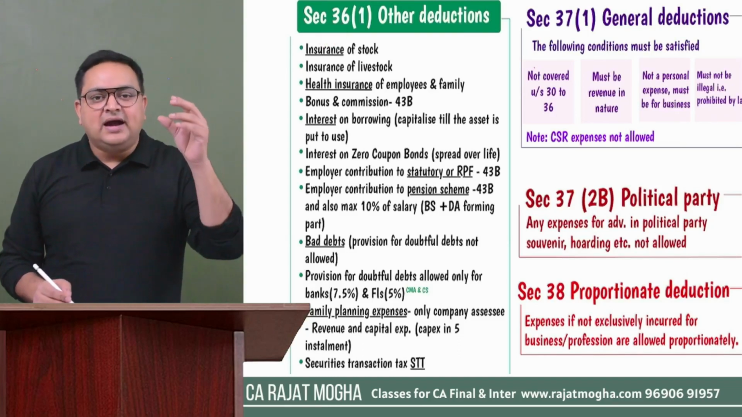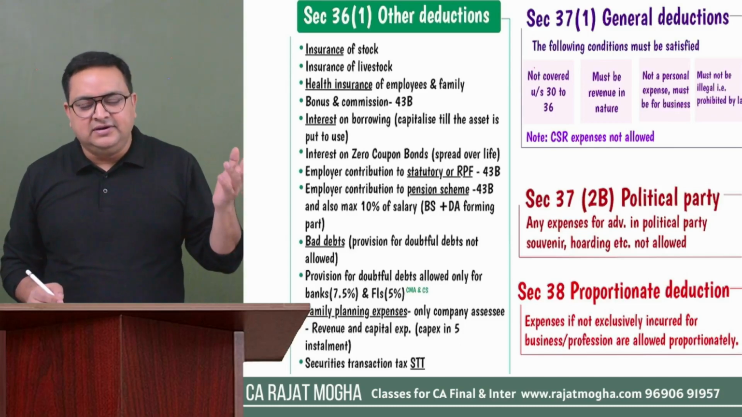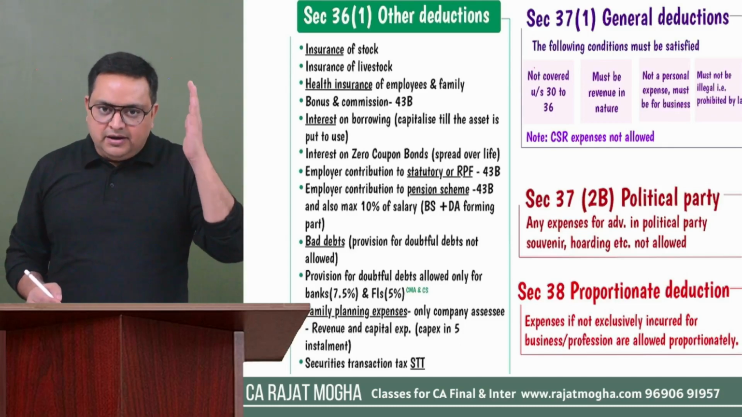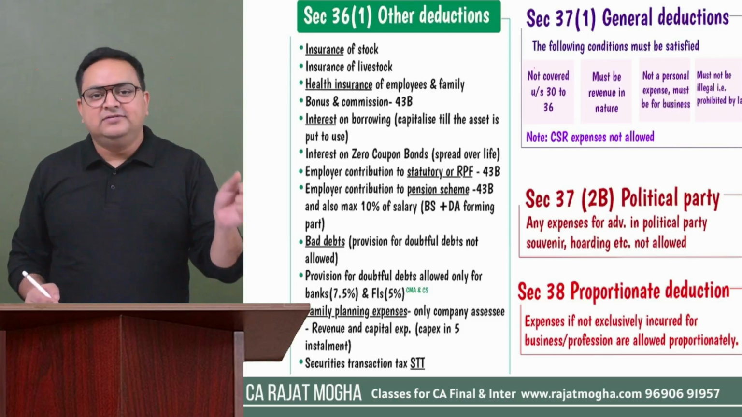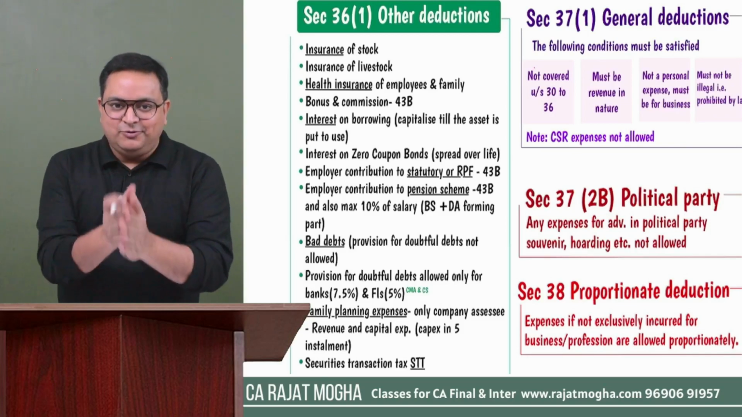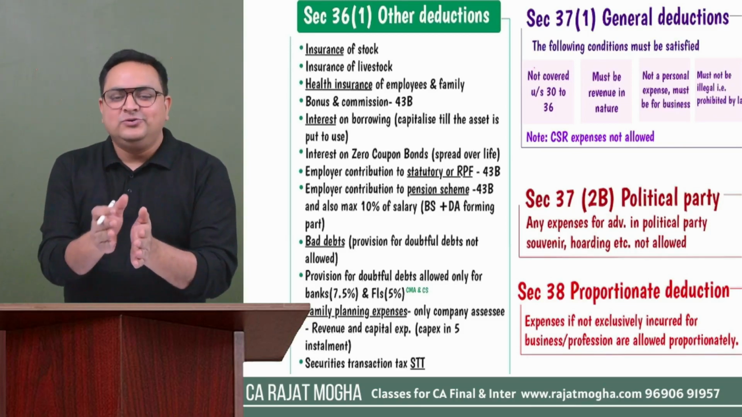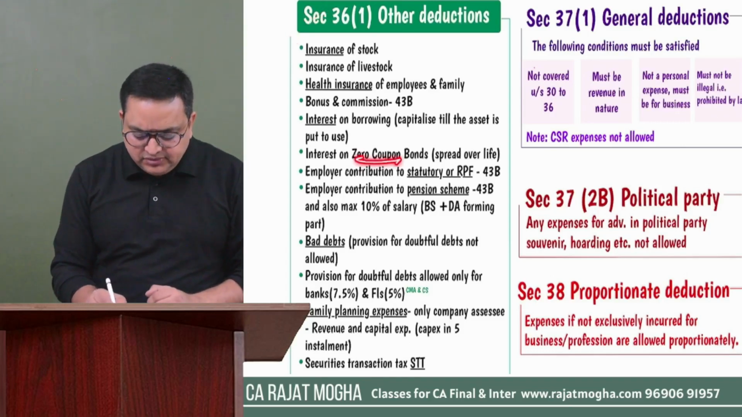Why? Because on that interest, you will be capitalizing that interest. On that interest, you can claim depreciation. It will be forming part of your asset. In that case, the value of the asset, whatever it is, please add that particular value. Once the asset is put to use, after that date, you can claim section 36. Got it? Zero coupon bonds.